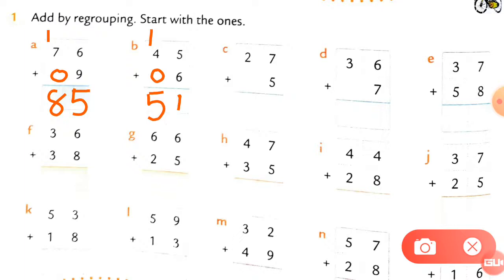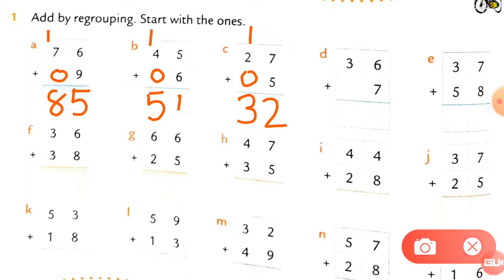Now number C. See this, at the ones column 7 plus 5. So how much is it? 7 plus 5 is equal to 12. So check this, which digit is at the ones place in 12? So 2 is at the ones place. So I write 2 here and the 1 will go as a carry forward to the tens place. Now here one box is empty, so I put 0 there. Now 2 plus 1. So how much is it? So 2 plus 1 is equal to 3 here. So here is the answer 32.